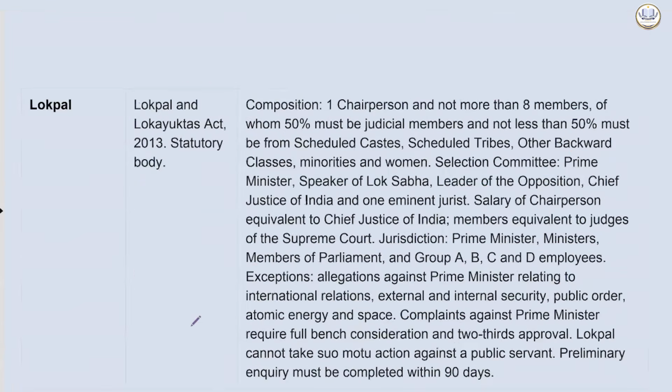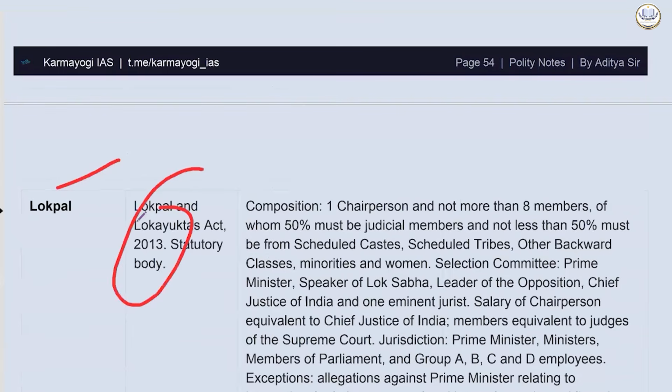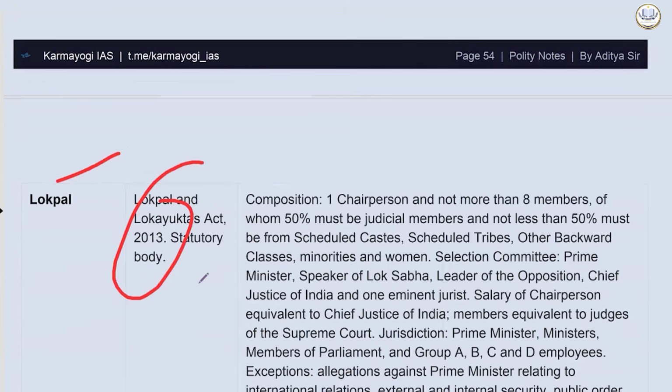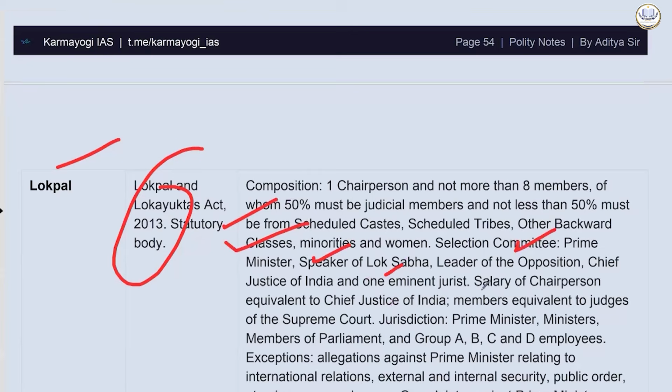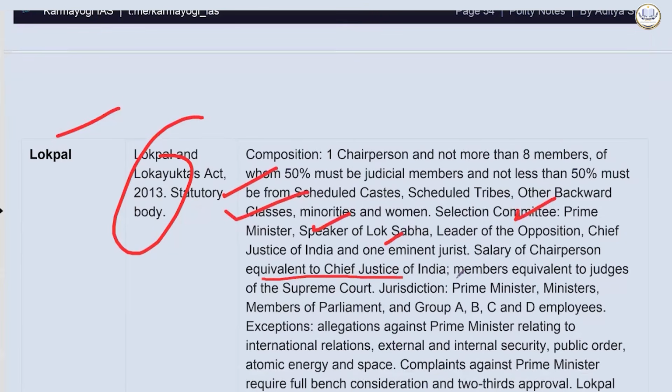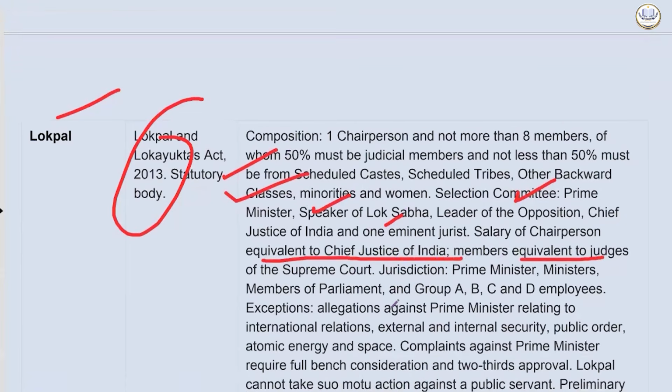Lokpal and Lokayukta Act. Composition: a chairman and not more than 8 members, of whom 50% must be judicial members and not less than 50% must be from scheduled castes, scheduled tribes, other backward classes, minorities, and women. Selection committee: Prime Minister, Speaker of Lok Sabha, Leader of the Opposition, Chief Justice of India and 1 eminent jurist. Salary of the chairperson equivalent to Chief Justice of India, members equivalent to judges of Supreme Court.